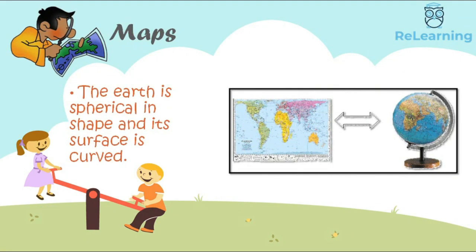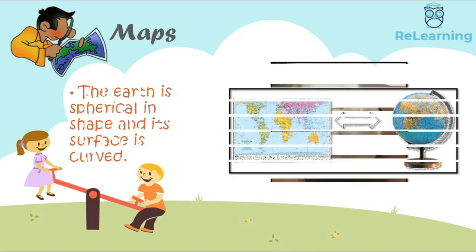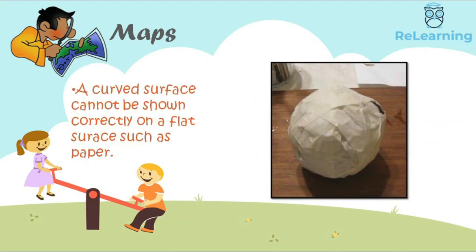However, the Earth is spherical in shape and its surface is curved. A curved surface cannot be shown correctly on a flat surface such as paper. Try to cover a ball with a sheet of paper without creasing it. You will not be able to do it. So, it is not possible to make an accurate map of a curved surface. However, small areas can be represented fairly accurately on a map. This makes a map a useful tool to study the Earth.